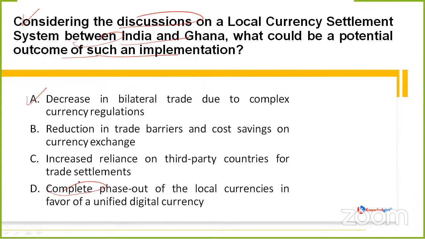Go through the question. It is asking, if we talk about this discussion on a local currency settlement system between India and Ghana, then what could be a potential outcome of any such implementation being provided?